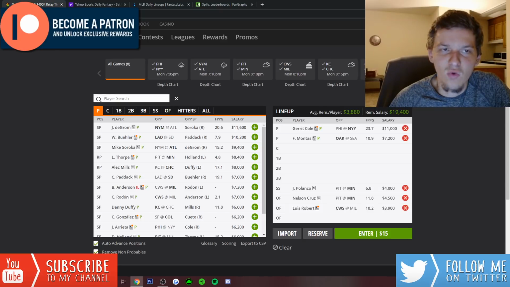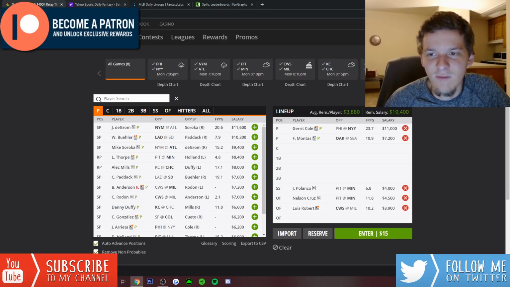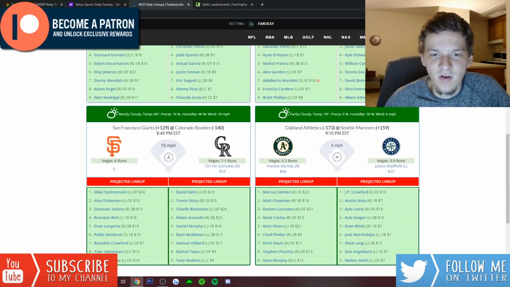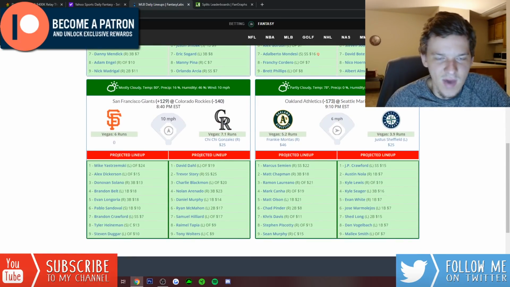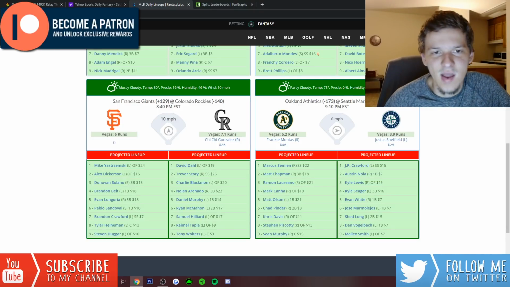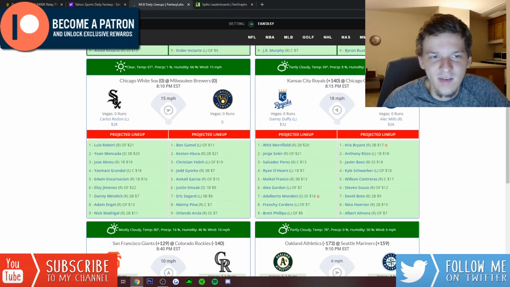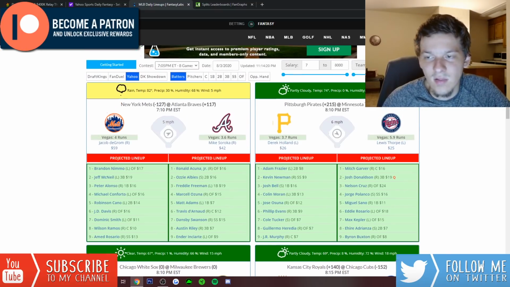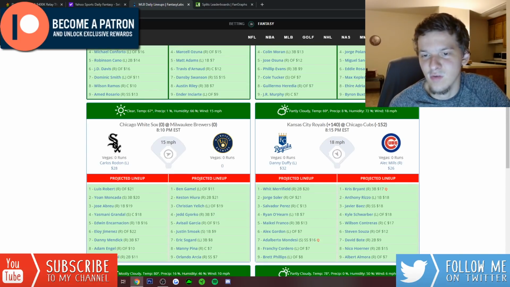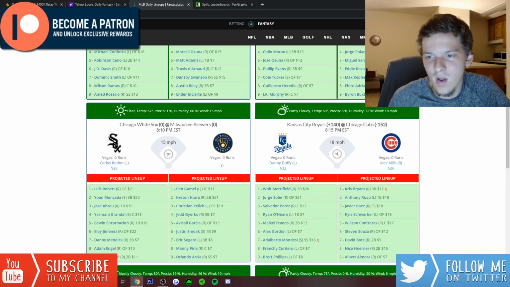But yeah, guys, that's kind of what I'm looking at for this 8-game MLB slate for DraftKings and for Yahoo. Talking about stacks, I pretty much covered it all. Love the Coors Field game. If I had to choose one side of the game, I think I'd go to the Rockies, but I'm going to be stacking up both sides of this Coors Field game. Love the White Sox here against Brett Anderson. Love the Twins against Derek Holland, and I think some right-handed hitters against Danny Duffy makes a lot of sense as well.